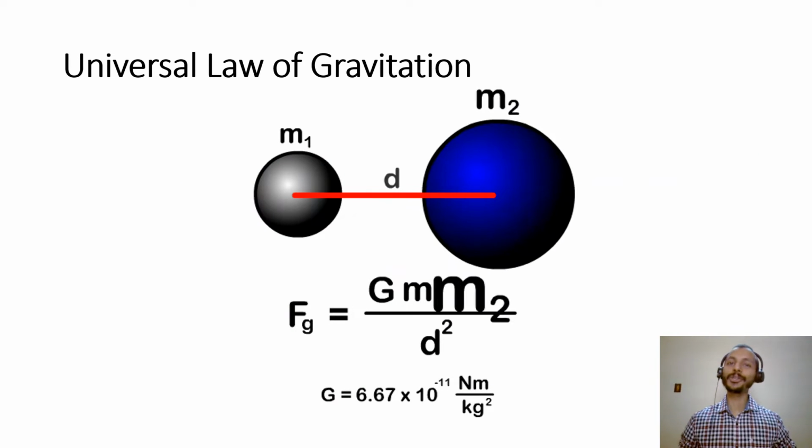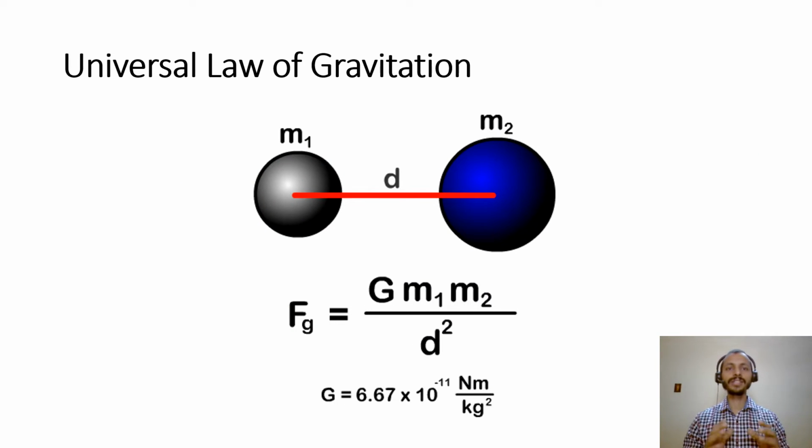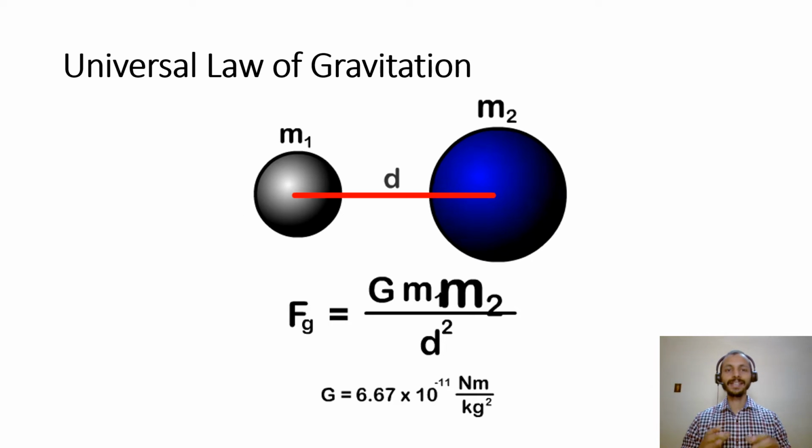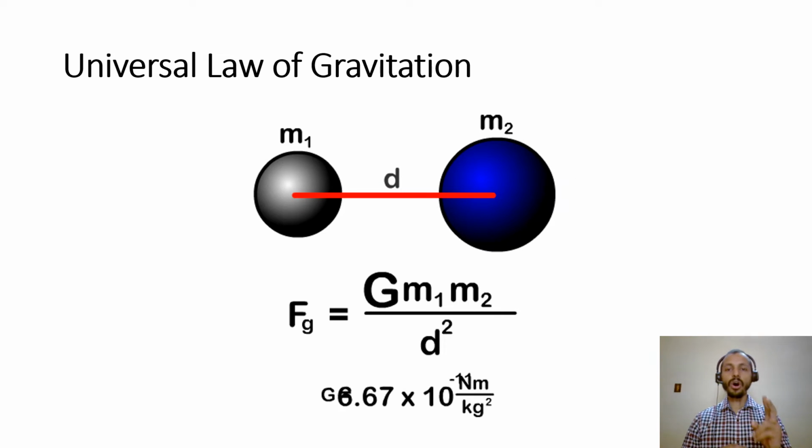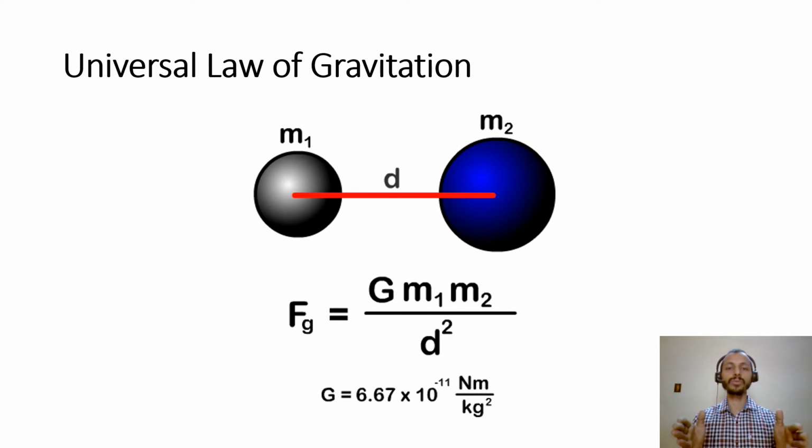Now let us understand the universal law of gravitation. What does it say? It says the gravitational force between any two masses will depend on two factors: the masses of the two objects and the distance between them.